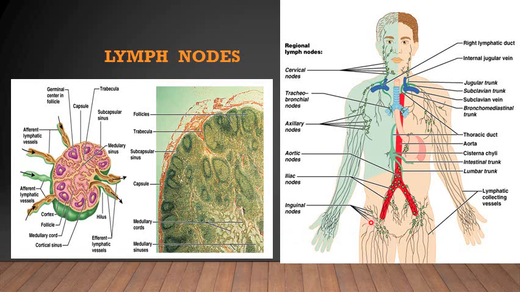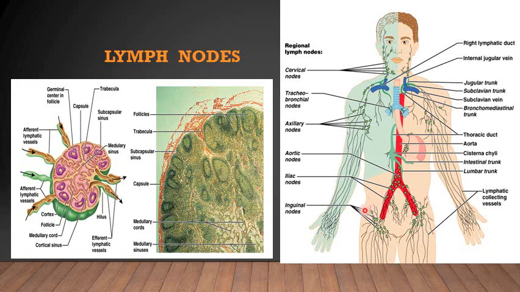For example, the lymph of the lower limb passes through popliteal lymph nodes, inguinal lymph nodes, enters the cisterna chyli, and then through the thoracic duct drains into the venous channel. So it has to pass through many lymph nodes before it enters the circulation.